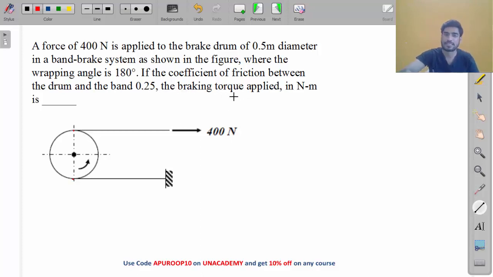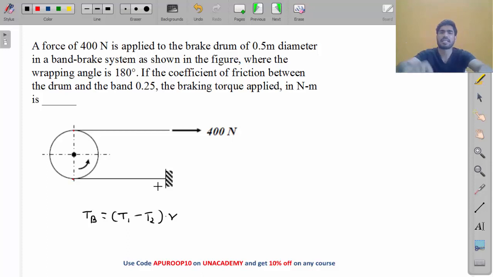So in this question, one tension is given. At one end the tension is 400 Newton. So one tension is given and you need to calculate braking torque. Now what is the equation of braking torque, my friend? TB is equal to T1 minus T2 into R. So in order to calculate TB, you need both T1 as well as T2. One tension is given, the other tension is unknown. So how can we calculate the other tension?